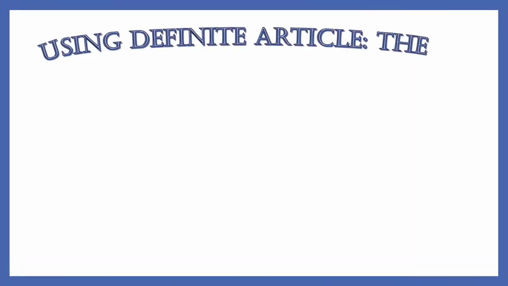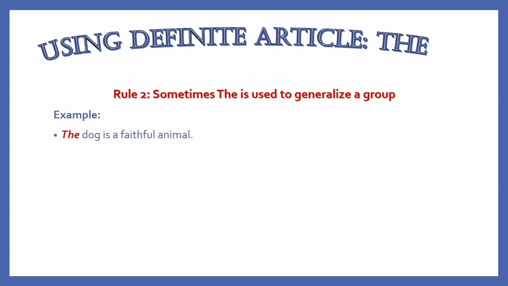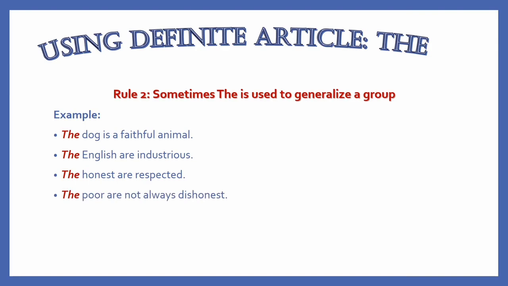Rule number 2. Sometimes the is used to generalize a group. For example, the dog is a faithful animal, in reference to the whole species of dogs. The English are industrious, in reference to the people of England as a nation. The honest are respected. Here, the plus adjective becomes a plural noun, thus carrying a plural verb. And, the poor are not always dishonest.